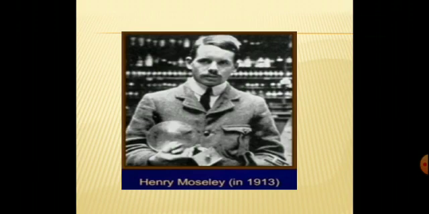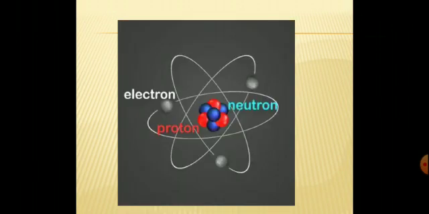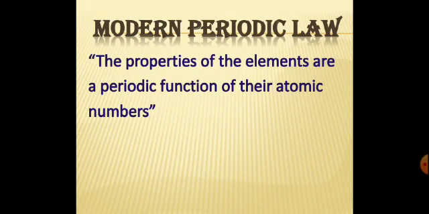Atomic mass is the mass of a single atom of an element, and with the discovery of subatomic particles like electron, proton and neutron, atomic number is defined as the number of protons present in the nucleus of an atom. Now everything is based on atomic number. Elements are arranged in the increasing order of their atomic number. So the modern periodic law states that the properties of the elements are a periodic function of their atomic number.